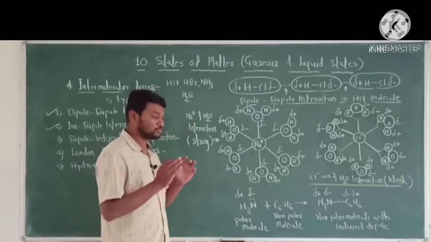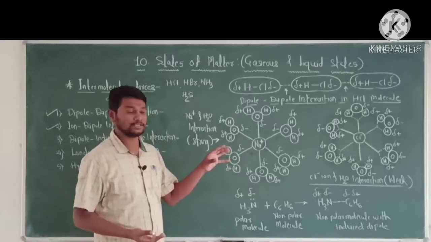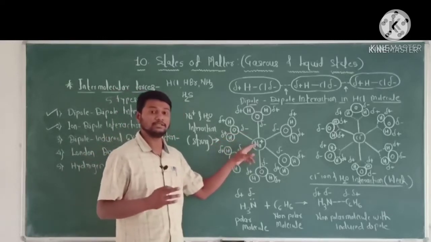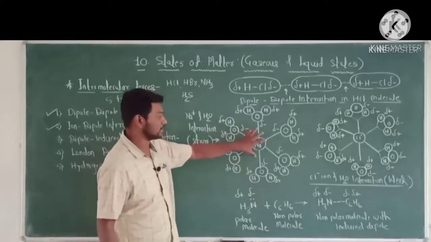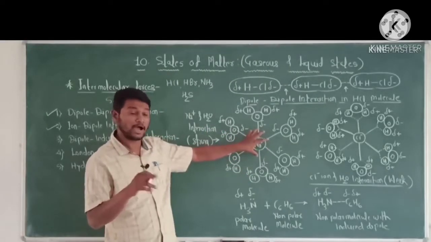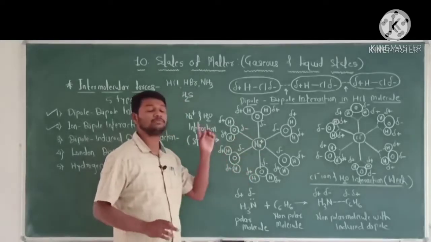That is, the smaller the size and the higher the charge density of the ion, the stronger the interaction becomes.